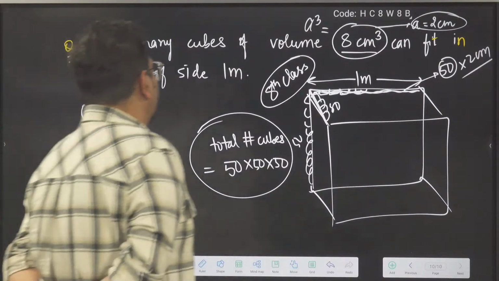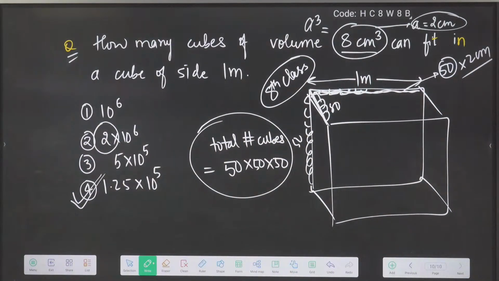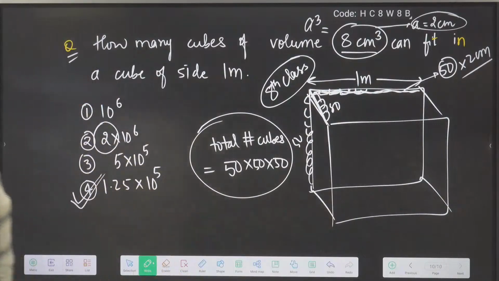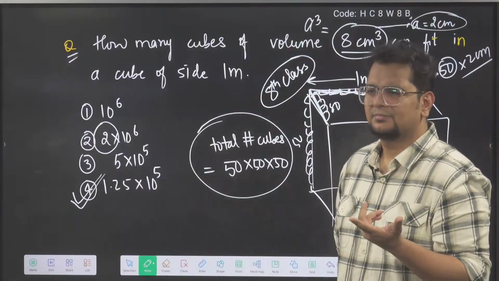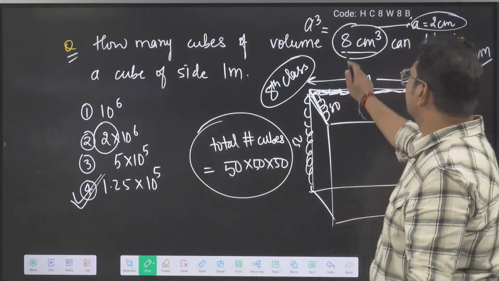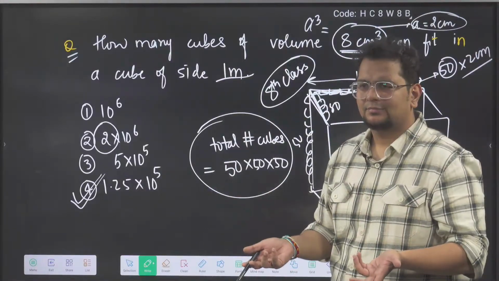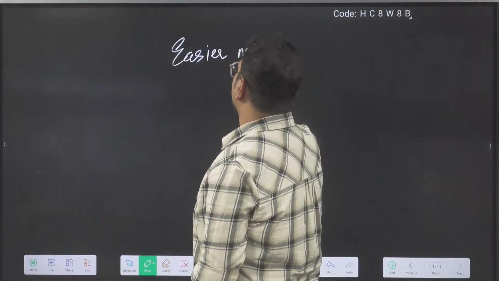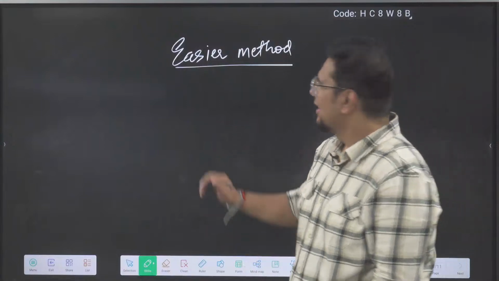Check. How many cubes of volume 8 centimeter cube can fit in a cube of side 1 meter? Done. An easier method is also there. But I want to instigate your imagination skill a little bit. The easier method is that I will equate this volume and this volume to get the number of cubes. What is the easier method? If I tell the easier method, you people will mug up the method. That is my problem. What will you mug up?